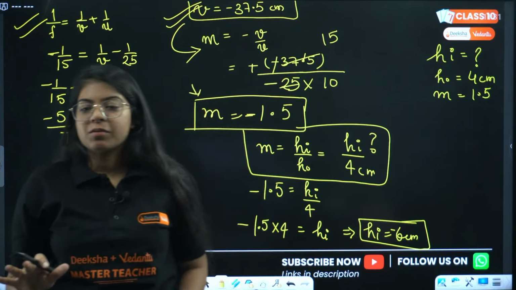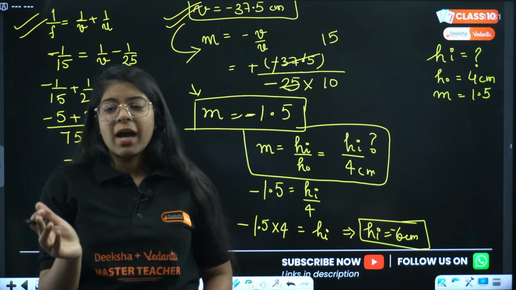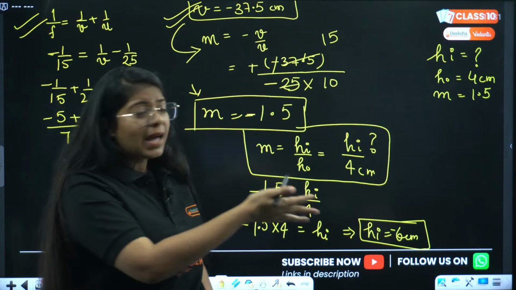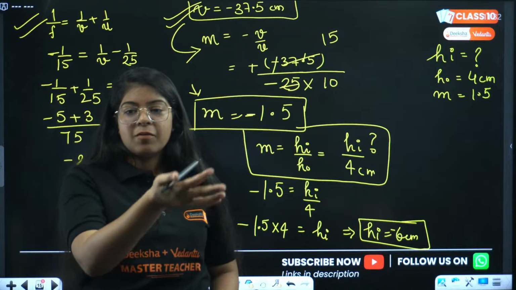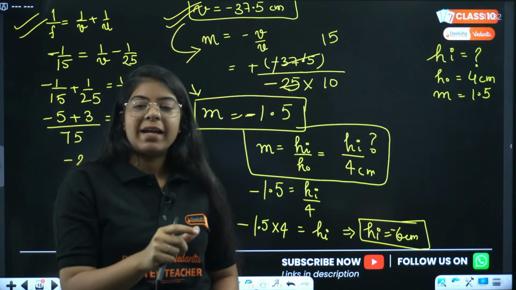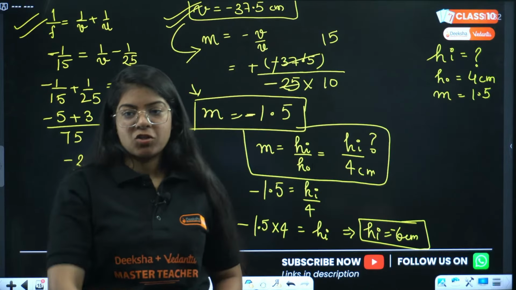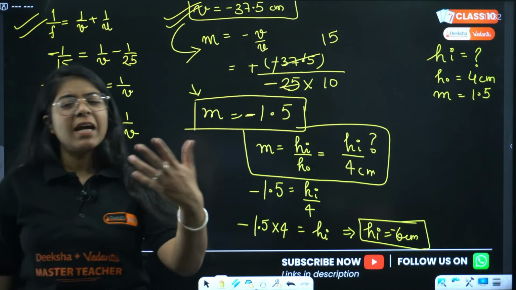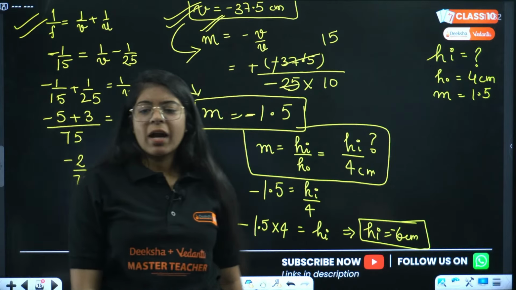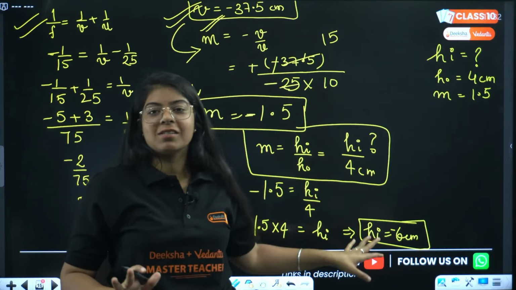Height of image by height of object can also be done. Yes, you can do that, Sharma ji. You can do that, but we have to see the nature of image as well. So you'll have to find V. From magnification or from V, you can only find the nature of image, right? Done. But you have found magnification from here, minus 37.5. So yes, you have to use some of your brain. If you don't want to use your brain, this is the formula. Okay.